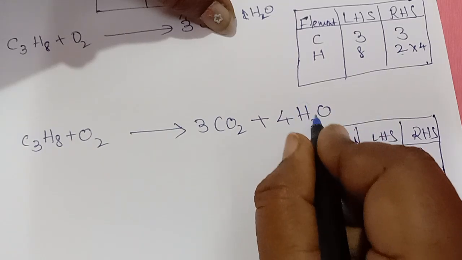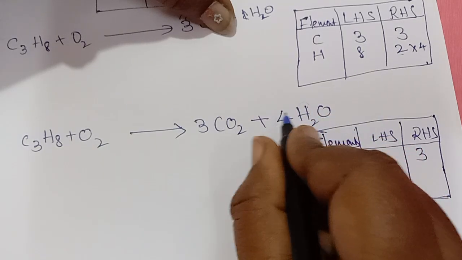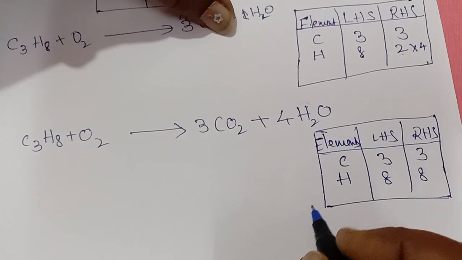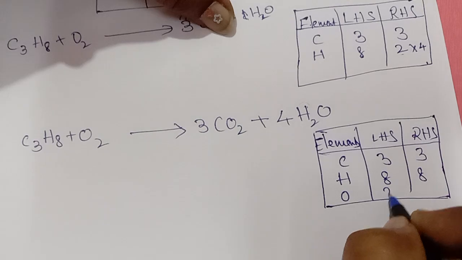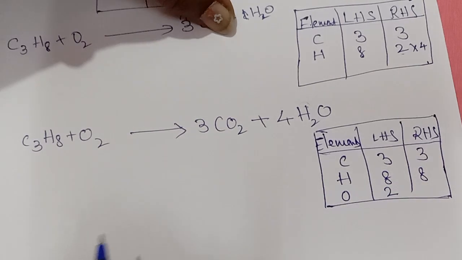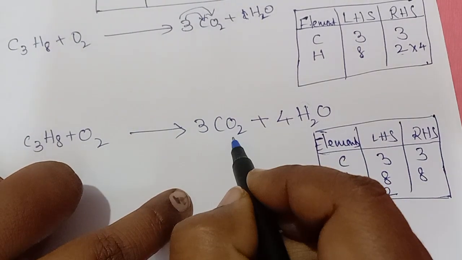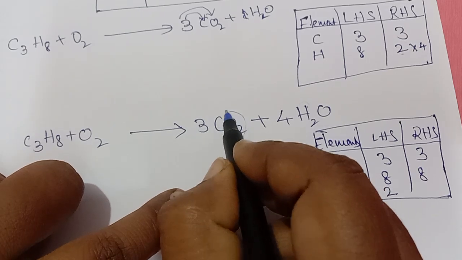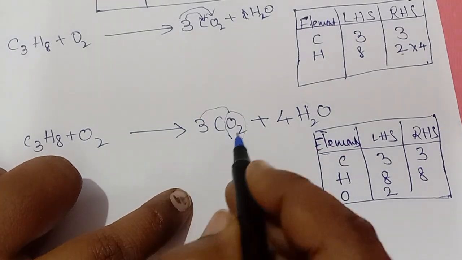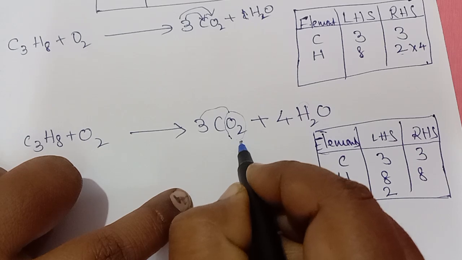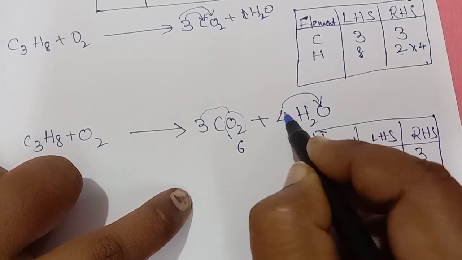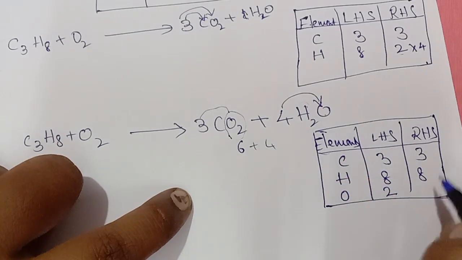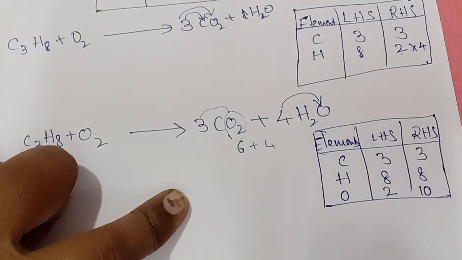Here we have 2 only, and 2 is multiplied with 4, 2 times 4 is 8. Next oxygen. On the left side we have 2. On the right side, here we have 2 oxygens 3 times, which means 6. And here we have 1 oxygen 4 times, 4. So 6 plus 4 is 10.